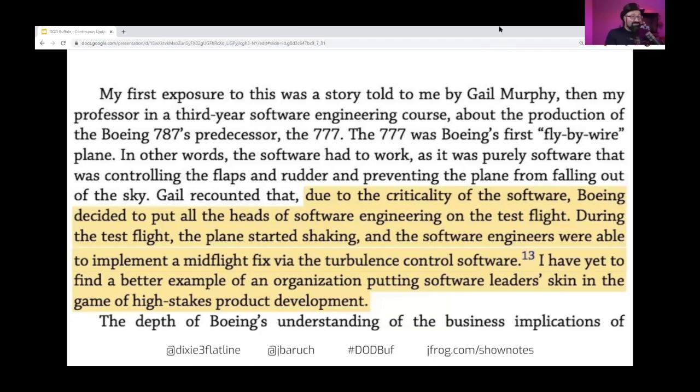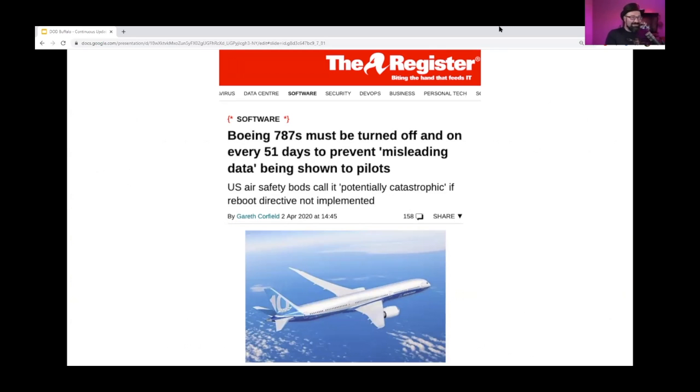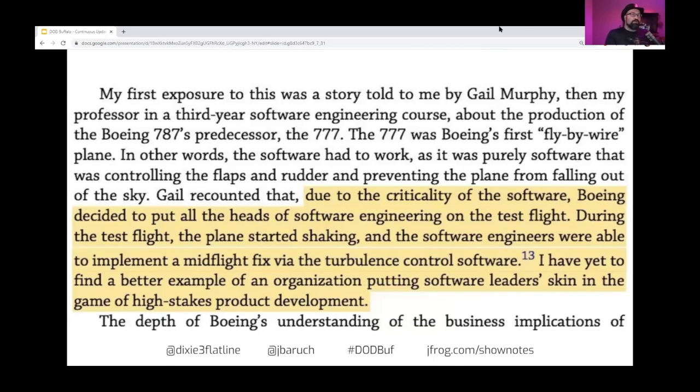And the good news for both of us is that it's not as dangerous as it seems. It has been done before. In the great book From Project to Product, you can see a story about how the predecessor of the Dreamliner, the 777, was actually updated mid-flight. They had a problem with turbulence stabilization, and they couldn't fix it on Earth, on the ground.